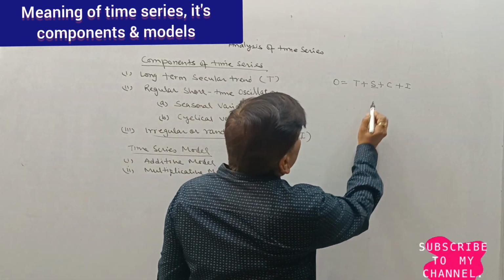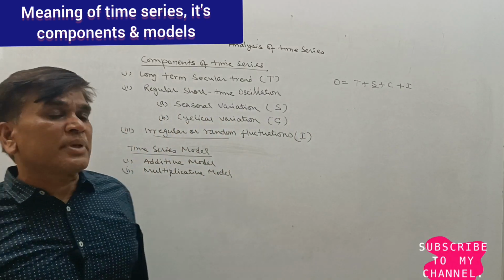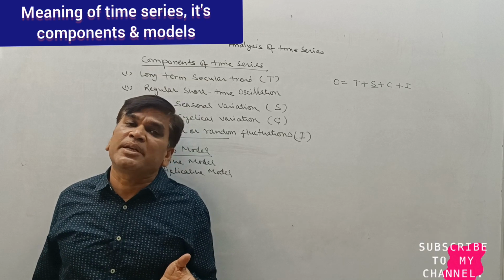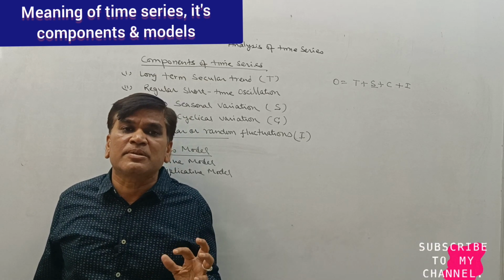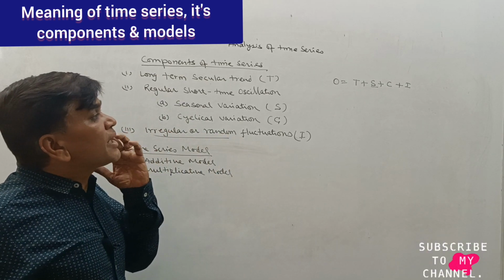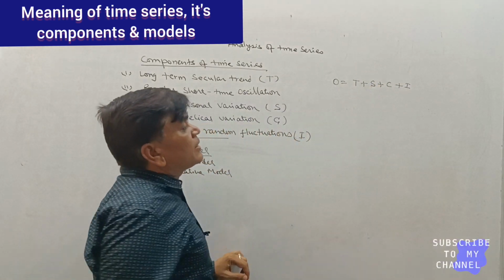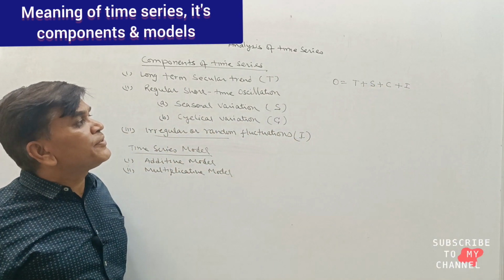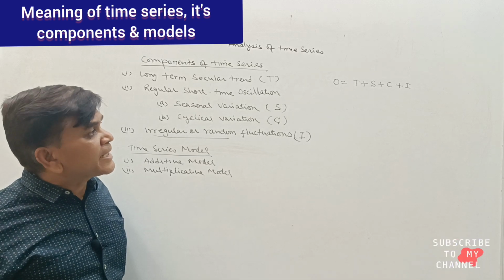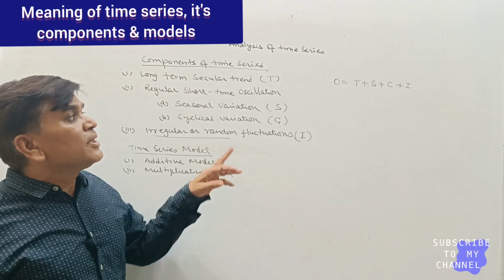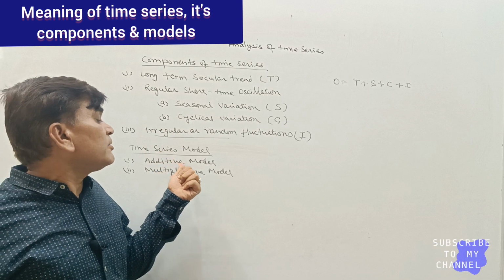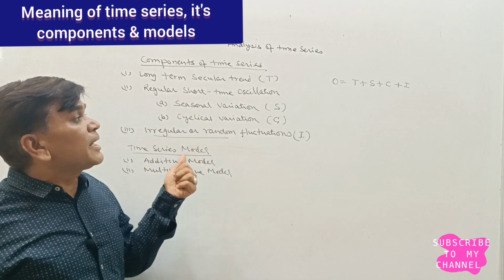Second, the seasonal change. I have already explained that data change due to the season also. So the original data change with trend, with seasonal, with cyclic, and with irregular. So this is called the additive model of the time series.